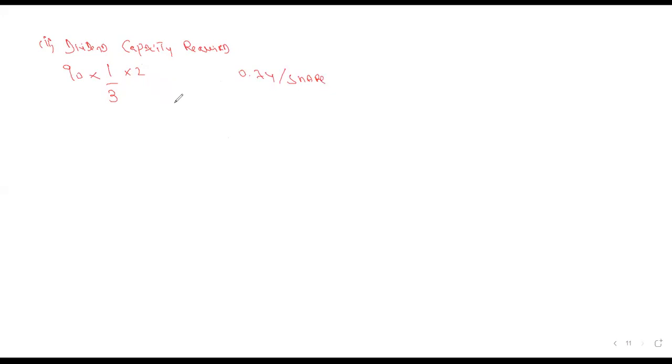So 90 multiplied by 2 into 2. Why are we having this 2 into 2, guys? Anyone who can tell me? This was the point in the calculation of the dividend capacity.